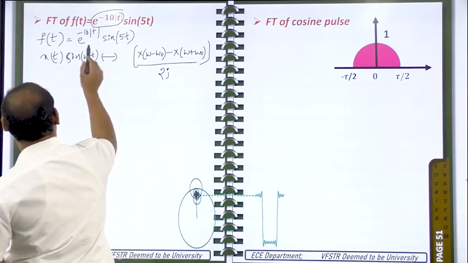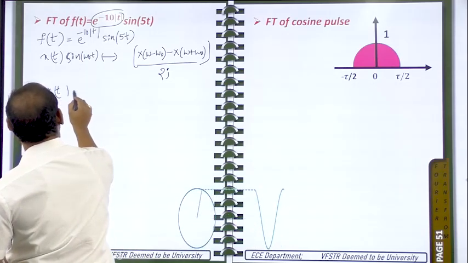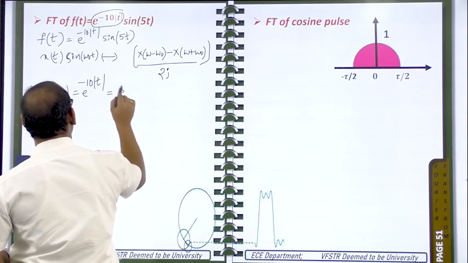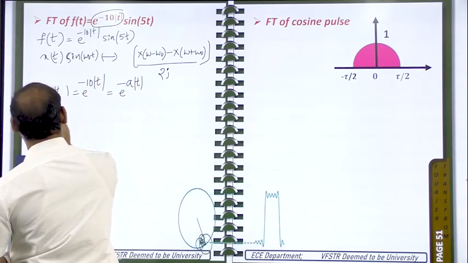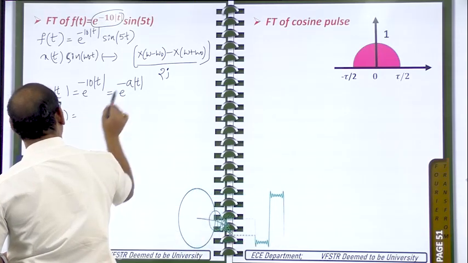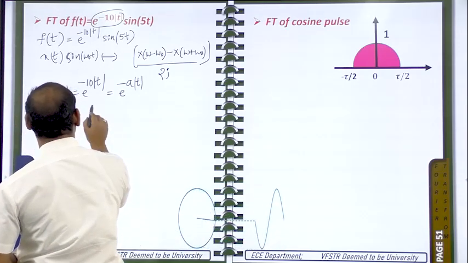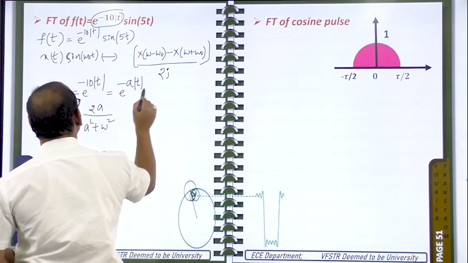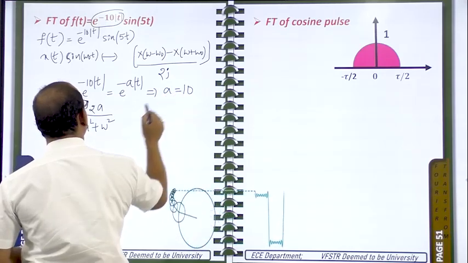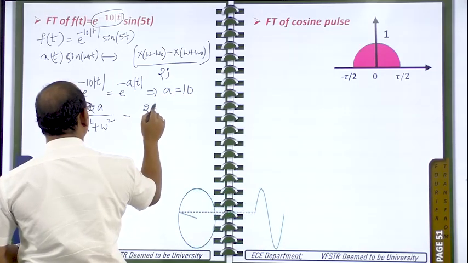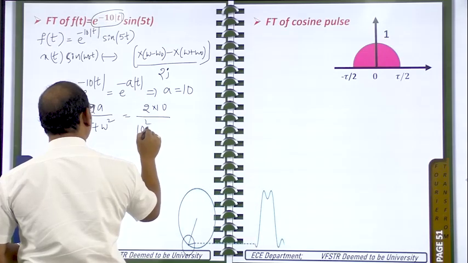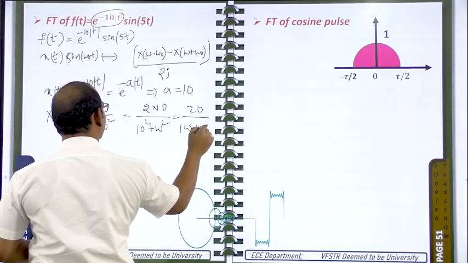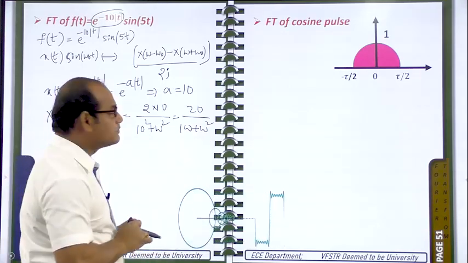Then by comparing these two, x of t means we have e power minus 10 modulus of t. It is looking like e power minus a modulus of t. So capital X of omega is nothing but the Fourier transform of e power minus a modulus of t, which is 2a by a square plus omega square, where by comparing we get a equal to 10. That means 2 into 10 by 10 square plus omega square, that is 20 by 100 plus omega square. This is capital X of omega.